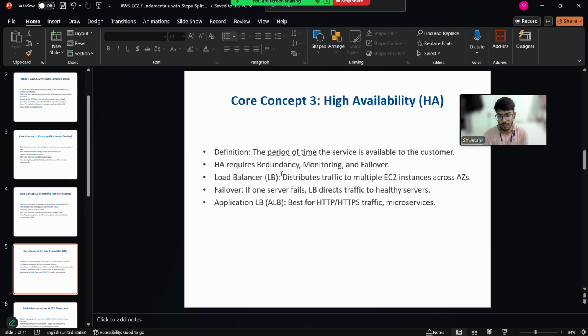Redundancy is checked by our load balancer, which checks the health of the servers. Failover means if one server fails, then another server will take over its job, which will be sent by the load balancer. Monitoring means constant monitoring. The load balancer will check whether the application is reachable or not using health checks. It is best for HTTP and HTTPS traffic, and the protocols are given as HTTP and HTTPS.